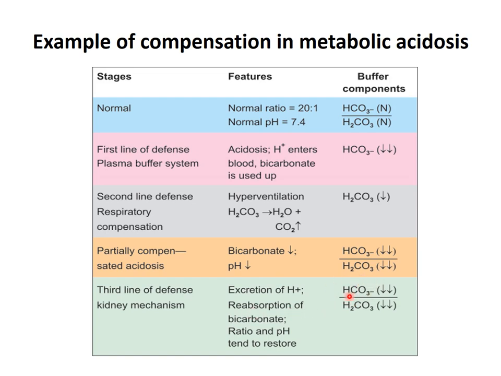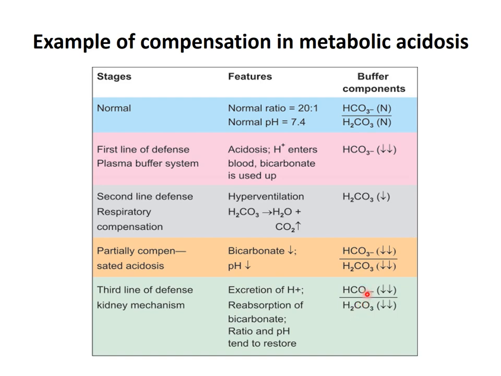the numerator, both levels are still decreased, but their ratio comes to 20:1, and at that ratio pH is 7.4. So this type of picture is known as a fully compensated metabolic acidosis, that is, pH is normal, the ratio is 20, but their levels are still low: bicarbonate is low and carbonic acid is low.